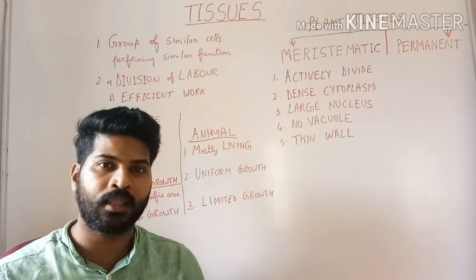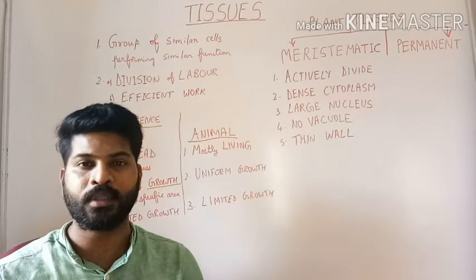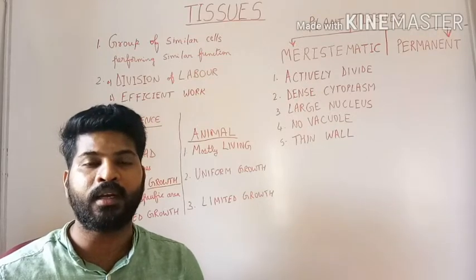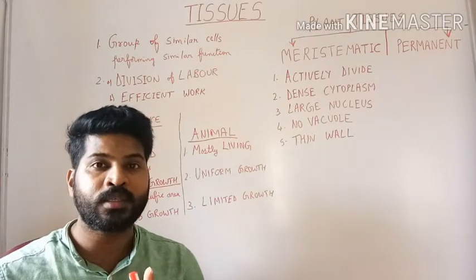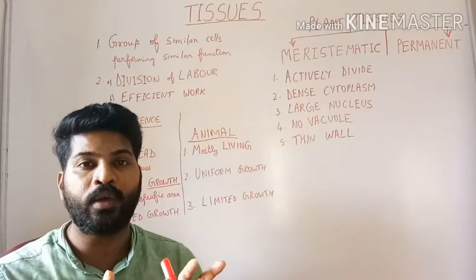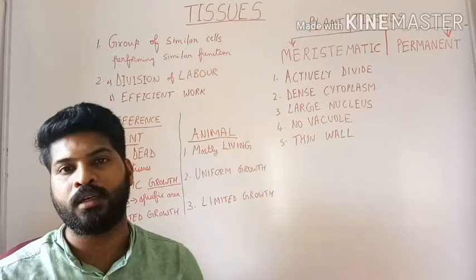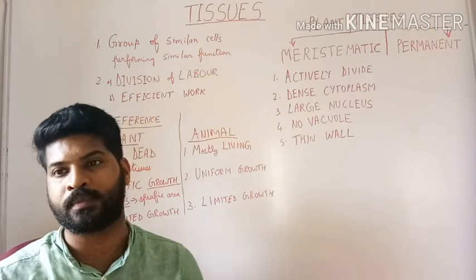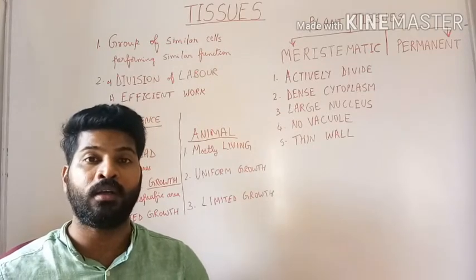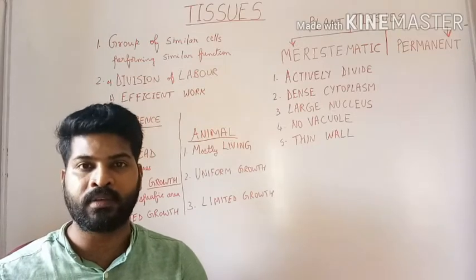Take for example the plant kingdom. In the plant kingdom, there are different types of tissues. Certain tissues provide support, structure and strength to the plants, for example, fibers in plants. You would have heard about xylem tissue and phloem tissue in class 7.